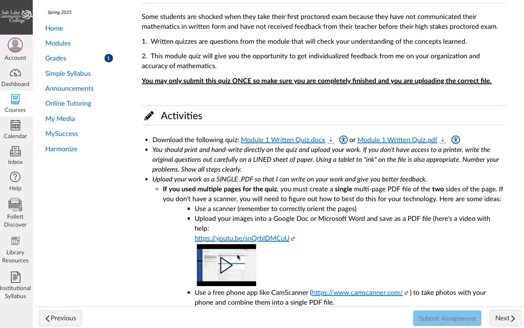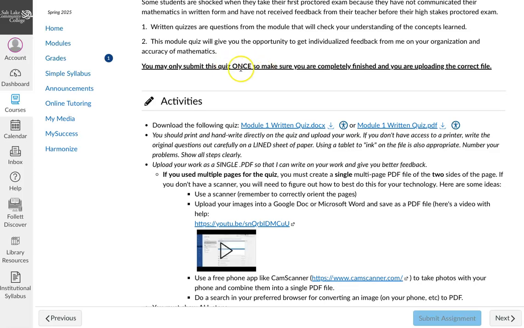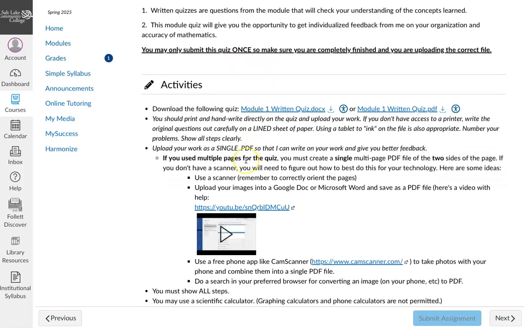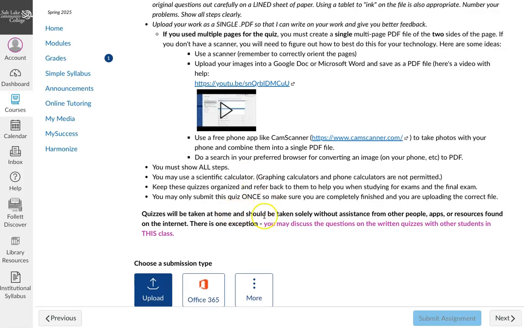When you upload this, I will write on your quiz and give you feedback on whether it is correct or whether there's things that you need to work on. This can only be submitted once, so make sure you understand that and only do that. However, on this one, you can discuss the questions on the written quizzes with other students in this class.